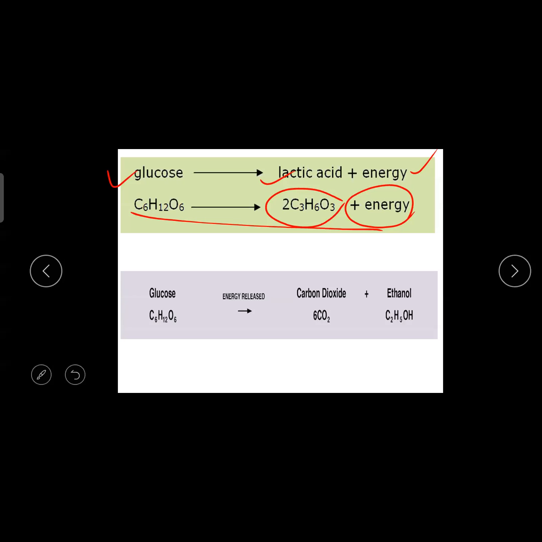Okay, anyways, so this is the second mechanism of your body. The main mechanism is aerobic respiration. The second mechanism is anaerobic respiration, that is lactic acid fermentation. Then there is another one. This is called ethanol fermentation. This is mainly happening in fungus, and in bacteria also this is happening. We are commonly using this